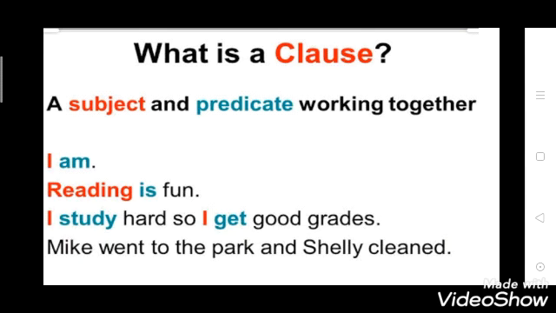So the main difference between a clause and a sentence is that a sentence is a group of words which will have a subject and a verb and it will give you a complete thought. A clause is also a group of words. They will also have a subject and a verb, but clauses do not always give a complete thought. Means a clause will not always give you a complete thought, but a sentence will always give you a complete thought.